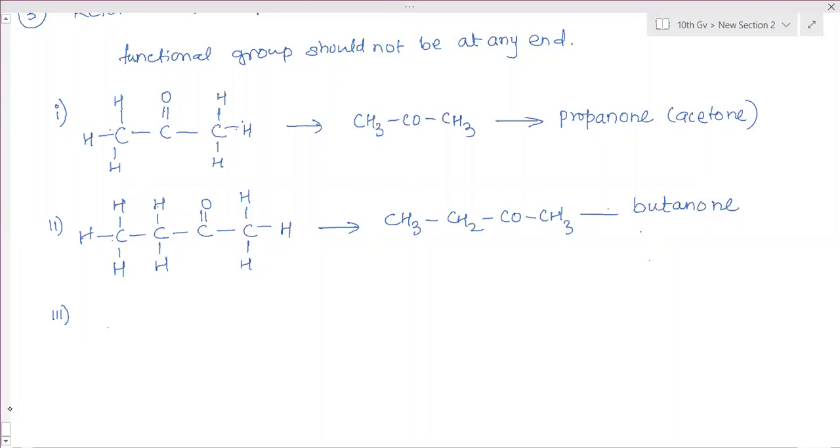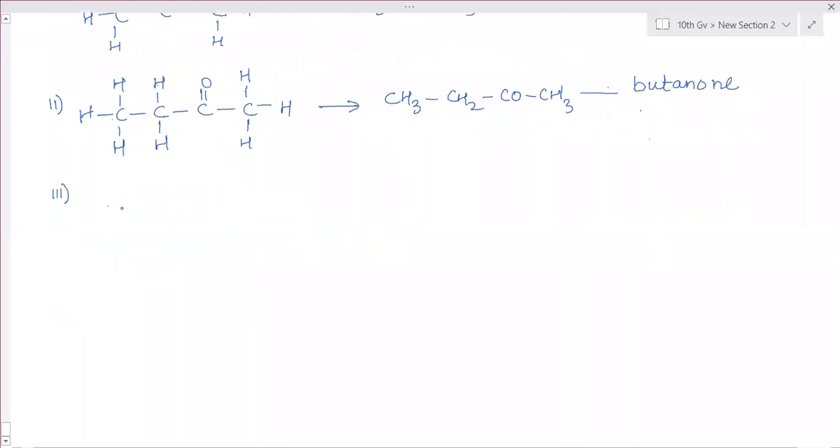Ma'am, for the third one, I connected it at the second carbon, so I should write pentan-2-one, right? Yeah. Okay. Done, ma'am.